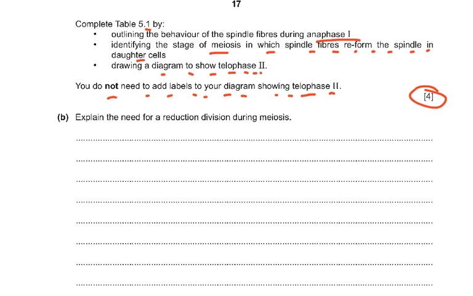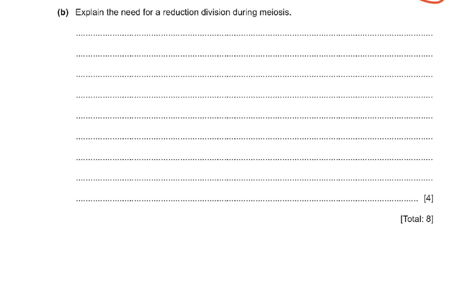Then explain the need for reduction division during meiosis. Well, that's very easy. Why would we have a reduction division? Because at fertilization, the chromosome number is restored. So meiosis produces gametes for sexual reproduction. At fertilization, 2 gametes fuse to form a zygote, and the zygote will have chromosomes from both the gametes. And gametes must be haploid, having half the number of chromosomes.